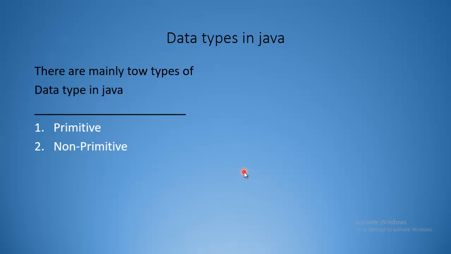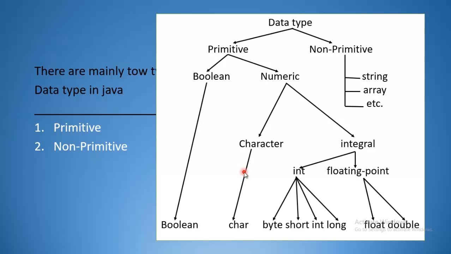We have a lot of data types in Java. There are mainly two types of data types in Java. First one, primitive data types, and the second one is non-primitive data types. In primitive data types we have boolean and numeric. In boolean we have the boolean type that accepts two values, true or false. In numeric we have character and integrals. The character accepts one character, and integral types are integer, byte, short, and long. In floating point it is float or double. In non-primitive data types we use strings, arrays.